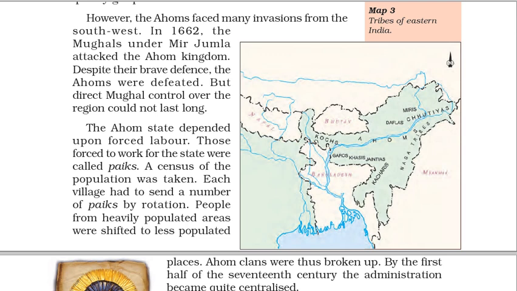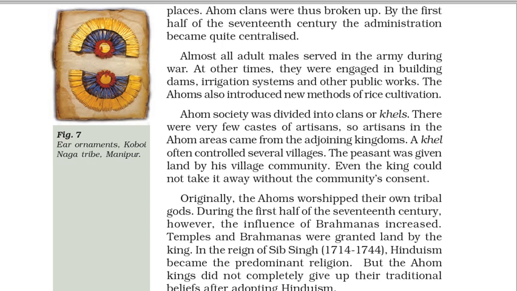The Ahom state depended upon forced labor. Those forced to work for the state were called paiks. A census of the population was taken. Each village had to send a number of paiks by rotation. People from heavily populated areas were shifted to less populated places. Ahom clans were thus broken up. By the first half of the 17th century, the administration became quite centralized.